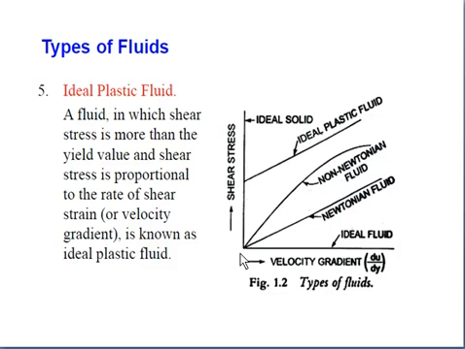But in case of ideal plastic fluids, at the initial point there is some value of shear stress. Shear stress is not zero, and the graph starts from this point. This is called an ideal plastic fluid. These are the different types of fluids.